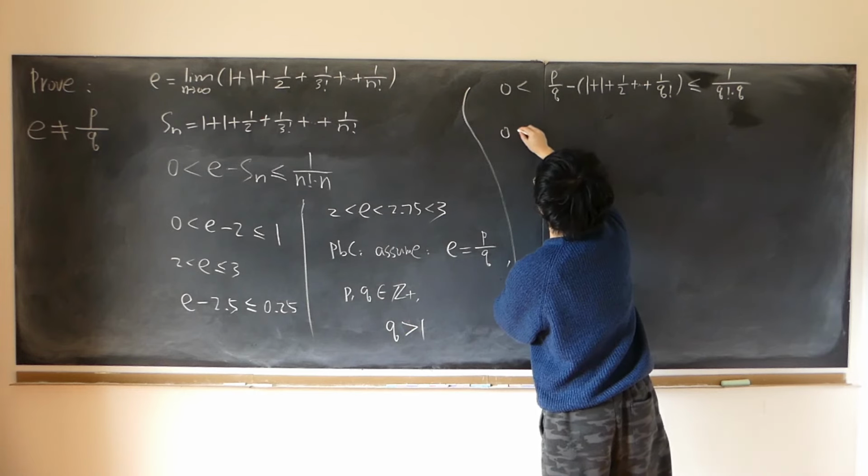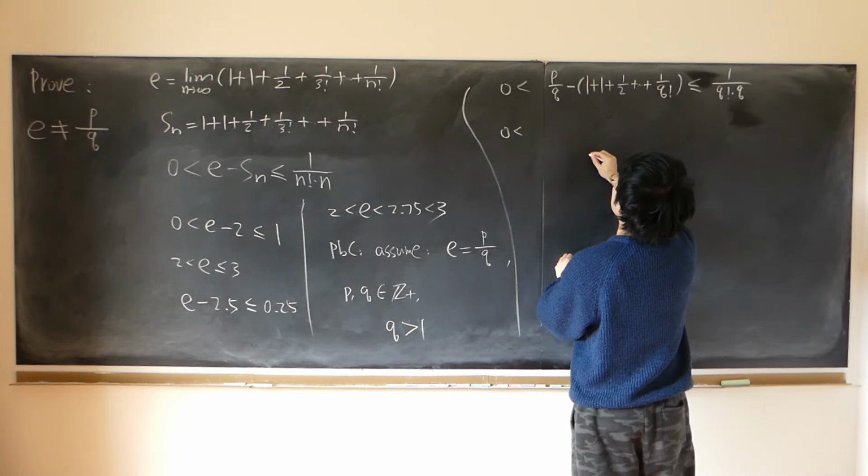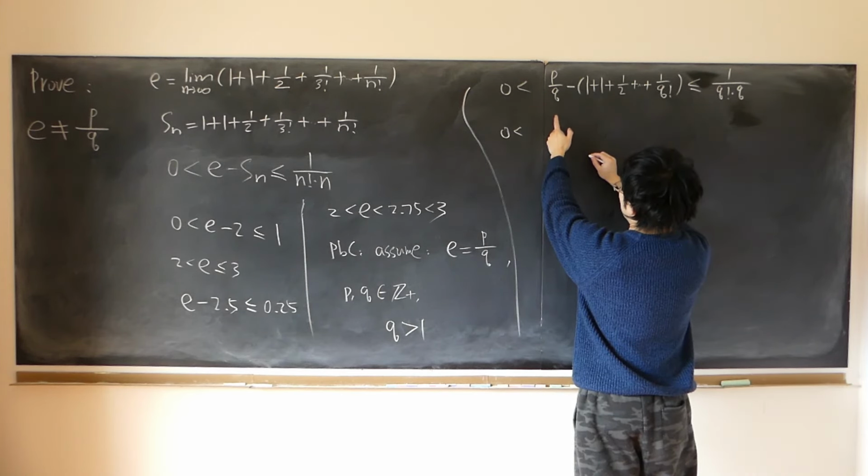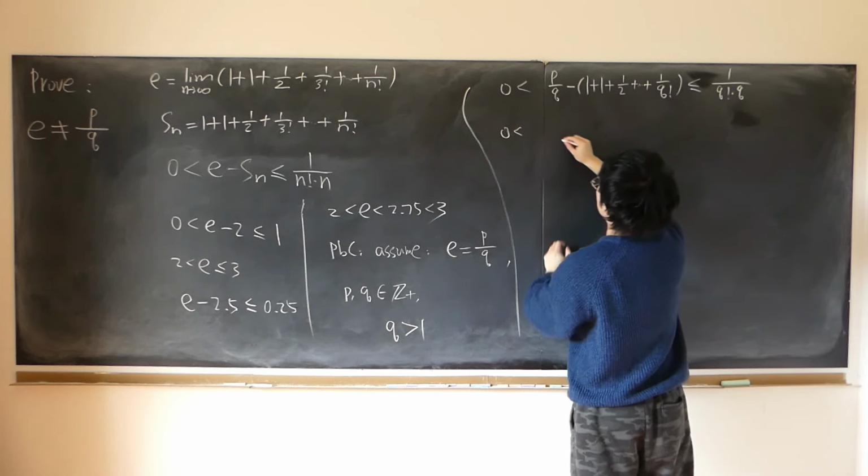We still have 0 is strictly less than P over Q times Q factorial, which simplifies down to Q minus 1 factorial times P.